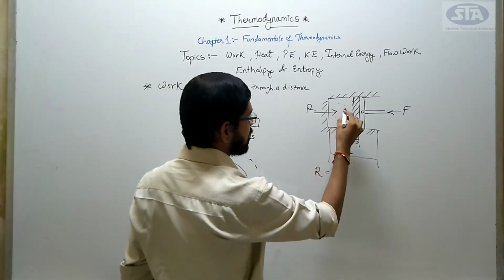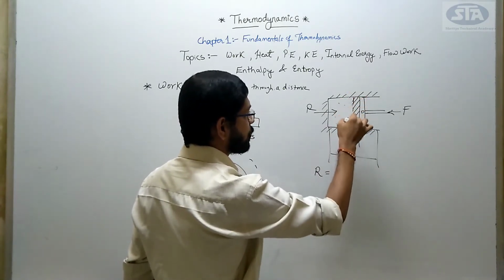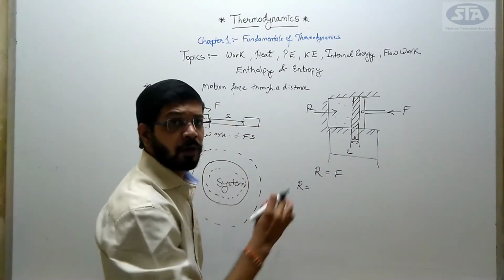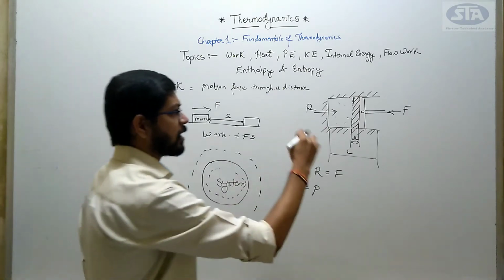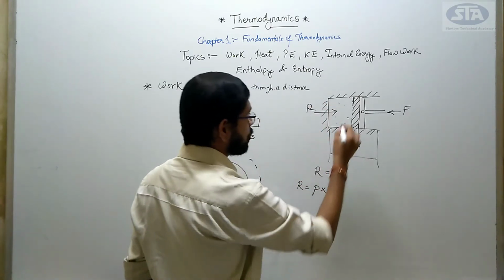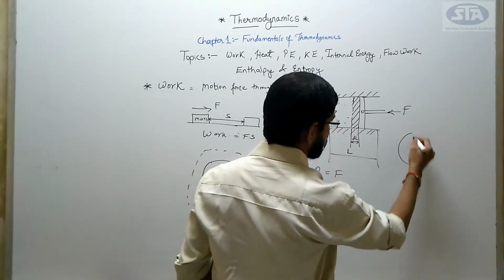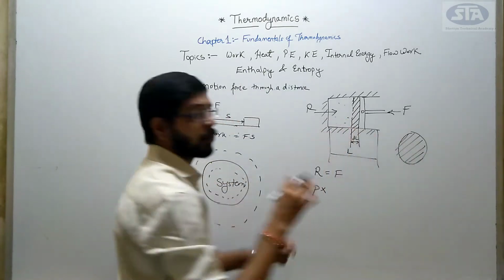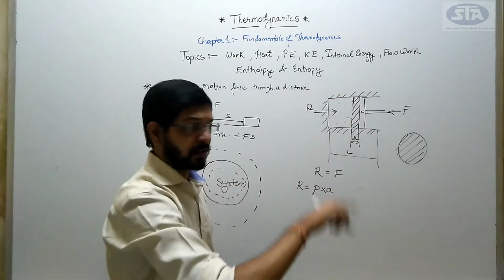What is the force which is acting on this internal portion? I can write R, the reacting force. What would it be? The pressure inside the chamber into the area of the cylinder. If I say this is the cross section, then this would be the whole area where my force would be acting, into the area of the piston.